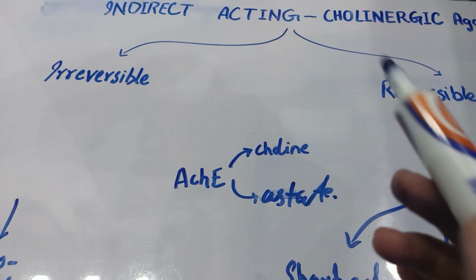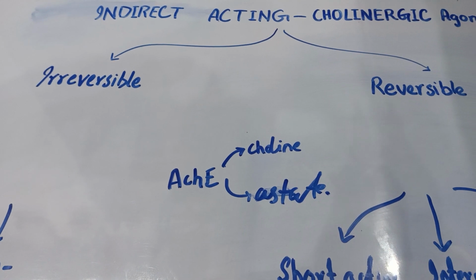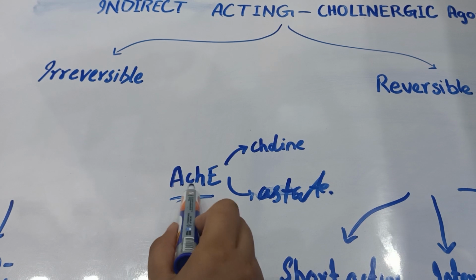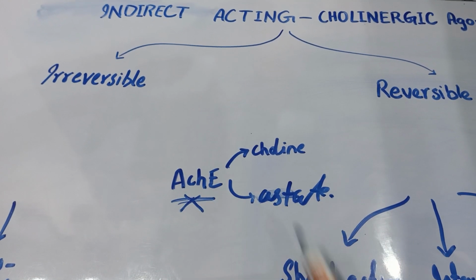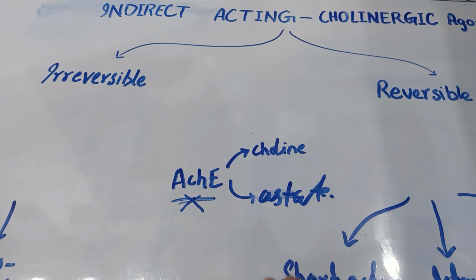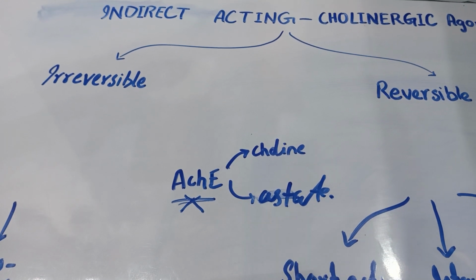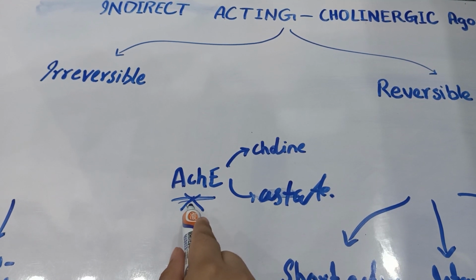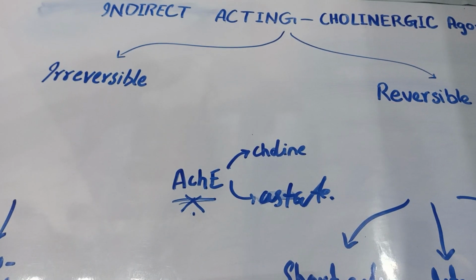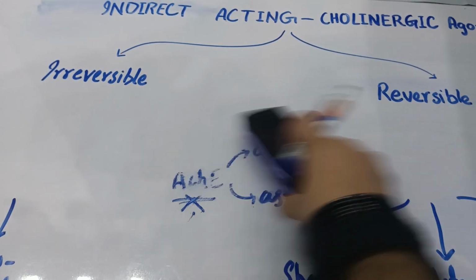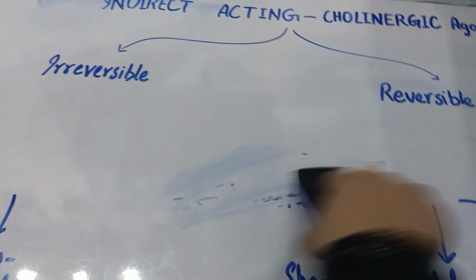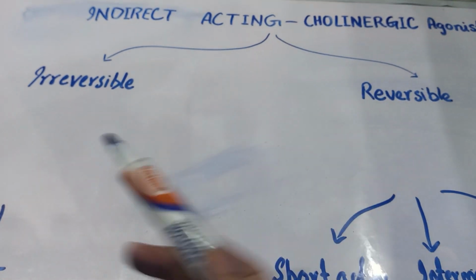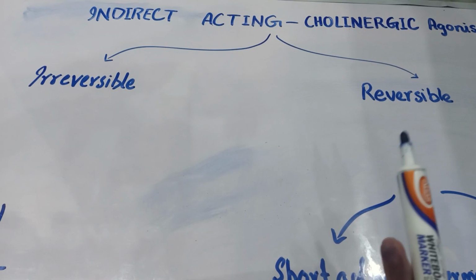So now the indirect acting cholinergic agonist, all of these types of drugs will interact with it, in order to stop it from degrading our acetylcholine, because we want to save our acetylcholine. So in order to save it, we are going to bind with it. As you can see written here, we have two types of indirect acting cholinergic agonist: irreversible and reversible.